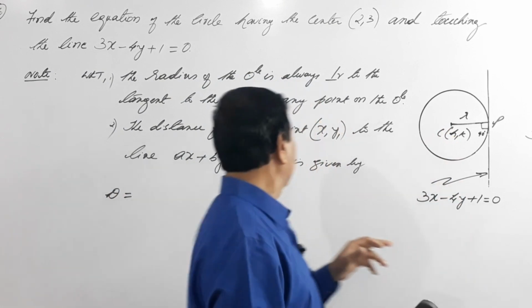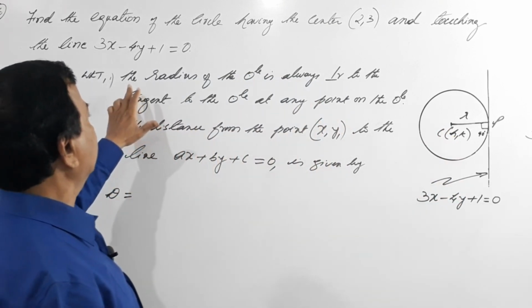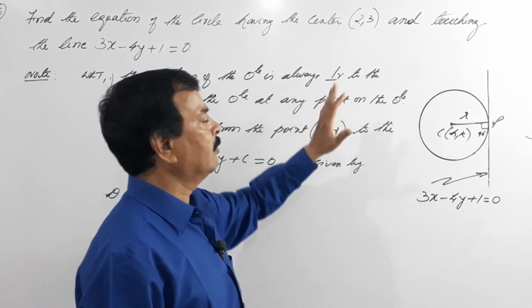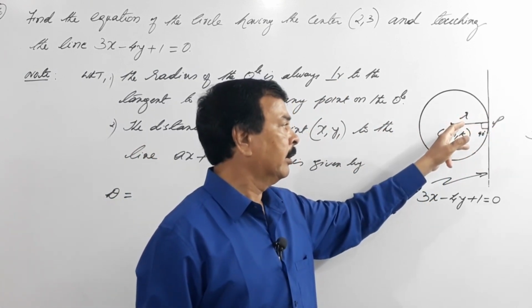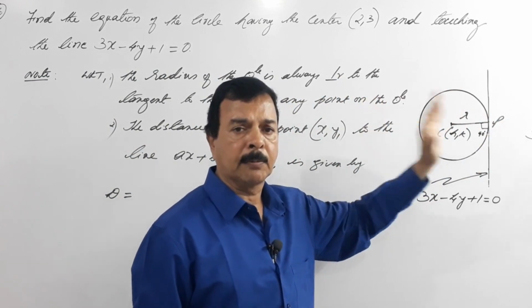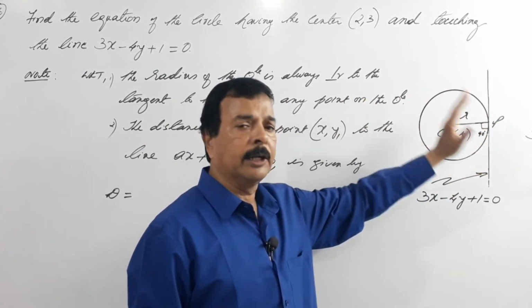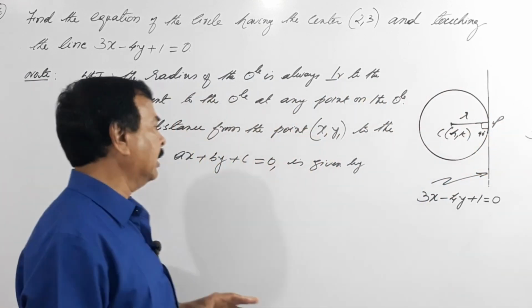So what it says, first thing is the radius and tangent are always perpendicular. I have explained to you, any line from the center to the tangent is always perpendicular to the tangent at any point on the circle, right? That is very clear.